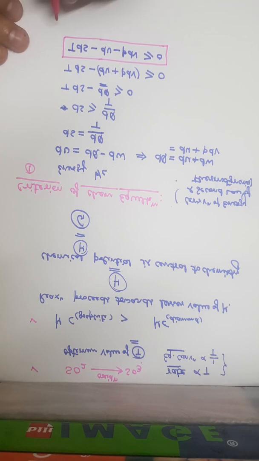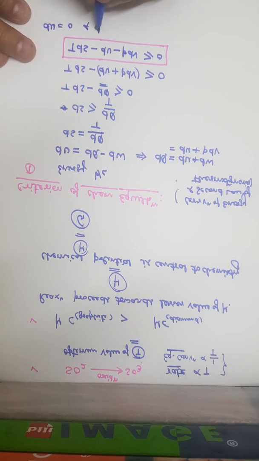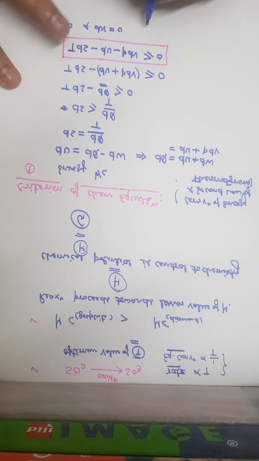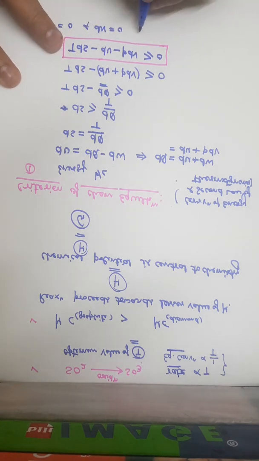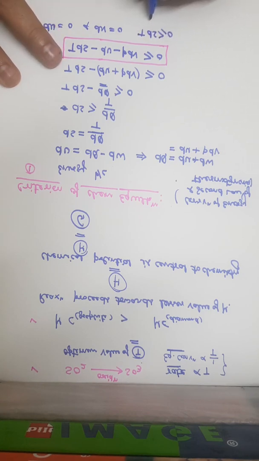For a process taking place in an insulated constant volume vessel, where dU is 0 and dV is 0, that is a constant volume process, this is going to be 0 and this is 0, so TdS is greater than or equal to 0. Temperature cannot be 0, so this dS, obviously at constant U and V, is greater than or equal to 0.